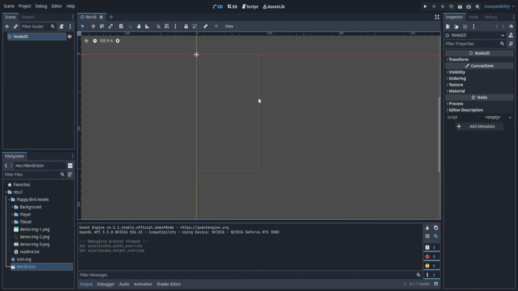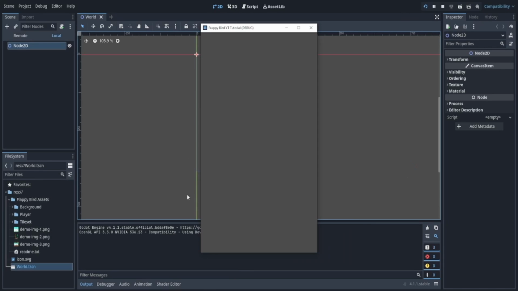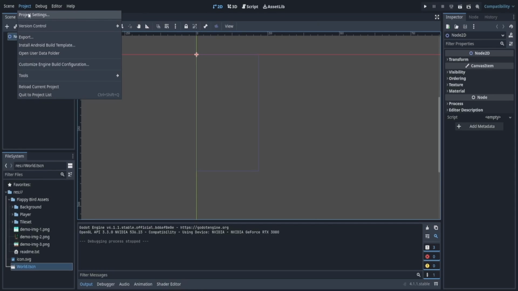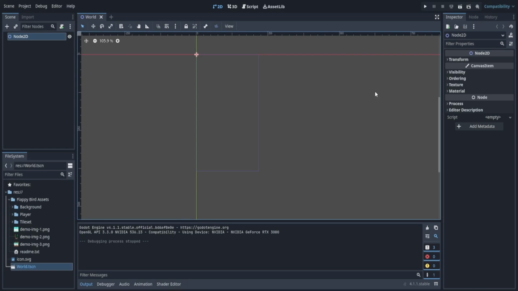And if I click close, this did not change. However, if I click play, our screen is now a lot bigger. So that's all the override does. If you were making a mobile game, for example, this would not matter because on a mobile game, the screen will automatically resize to the Android screen you have or the iOS screen. On Windows, this matters more because that is the window that we actually play on.